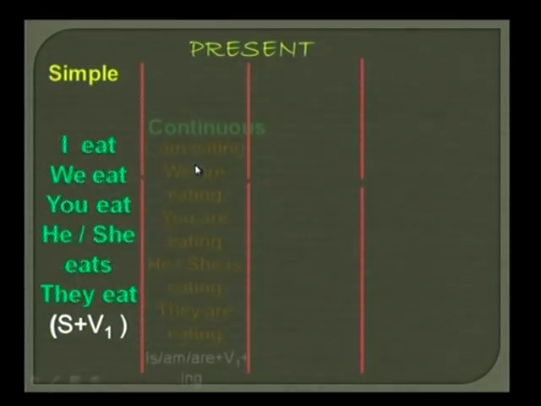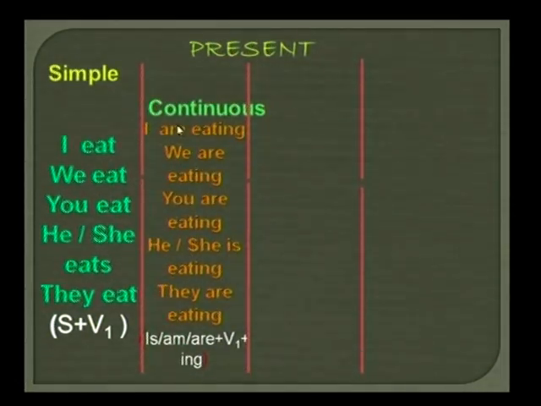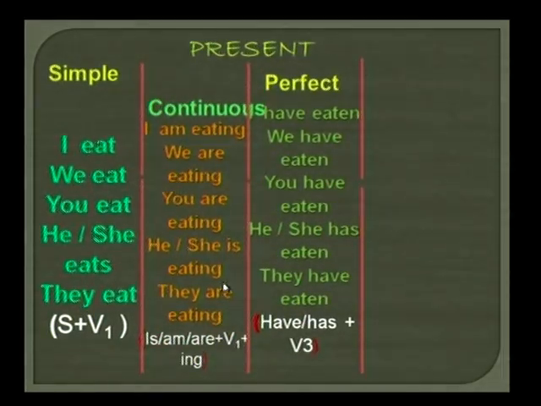Now let us discuss the continuous tense. I am eating. What am I doing? I am eating. We are eating. You are eating. He or she is eating. They are eating. So friends, here I have added is, am, are plus V1 plus ing form. So this is about the continuous tense.